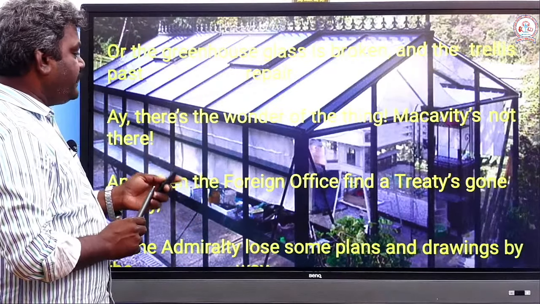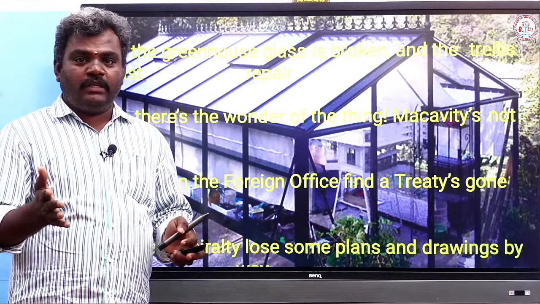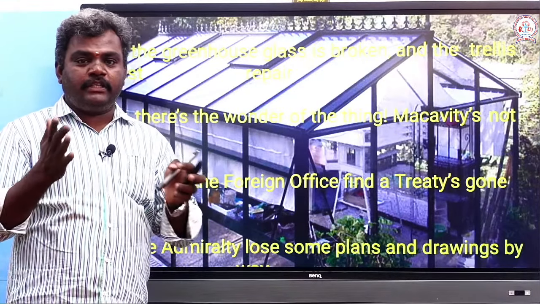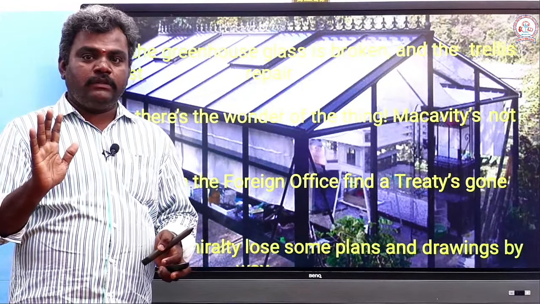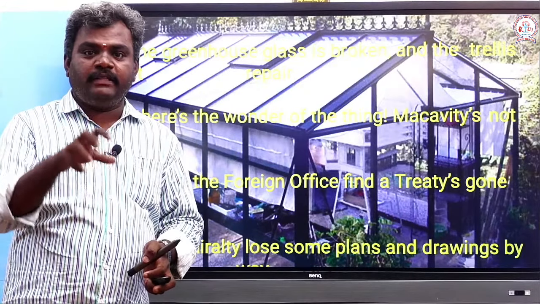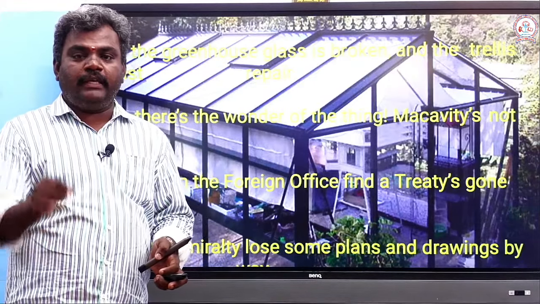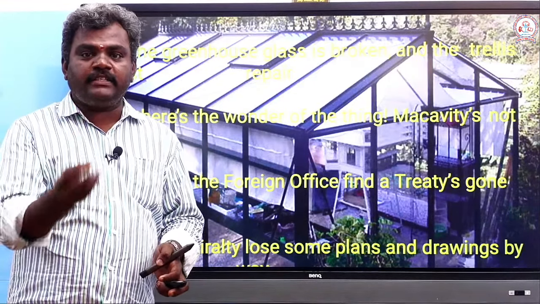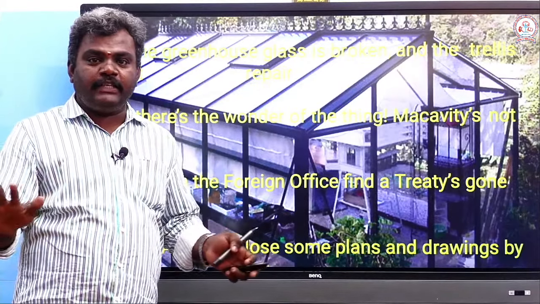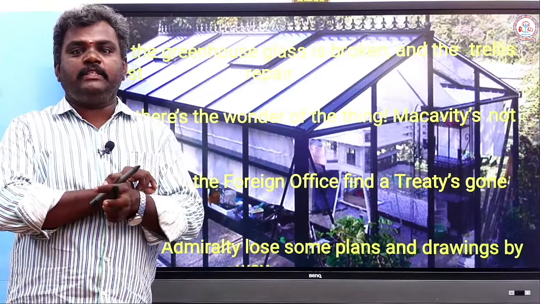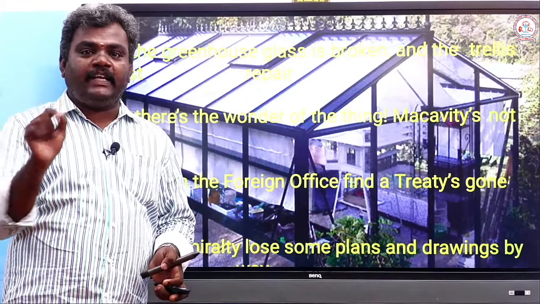And when the foreign office find treaties gone astray, even the people who are doing the investigating job, in their files there will be no detail about Macavity. Because when they try to investigate, when they want to take some proof, nothing is left. He is clever and he is very conscious about leaving a clue to the investigation department. He never leaves anything, because I am telling you again and again, it's not an ordinary cat, it's an imaginary cat which is written by T.S. Eliot. Because a cat cannot be like this.